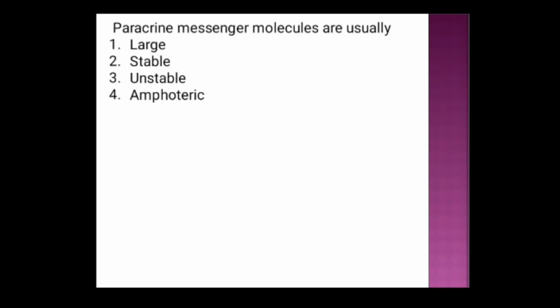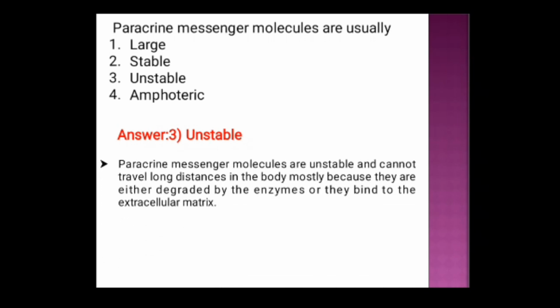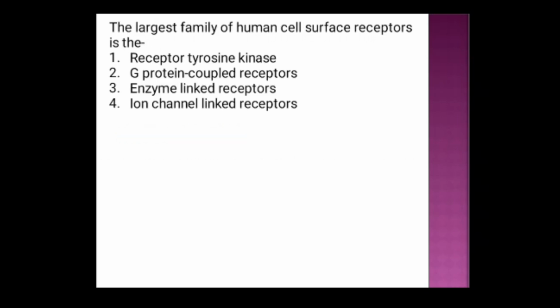Next, paracrine messenger molecules are usually option 1 large, option 2 stable, option 3 unstable, option 4 amphoteric. And the correct answer is option 3 unstable. Why are these unstable? The paracrine messenger molecules are unstable and cannot travel long distances in the body, mostly because they are either degraded by enzymes or they bind to the extracellular matrix. That's why they are unstable.